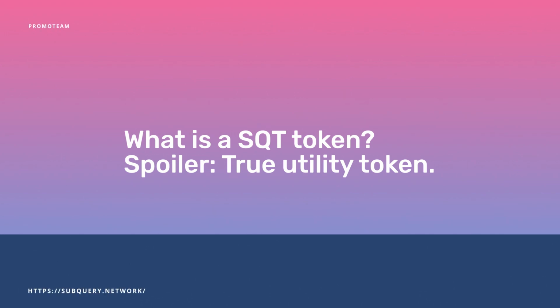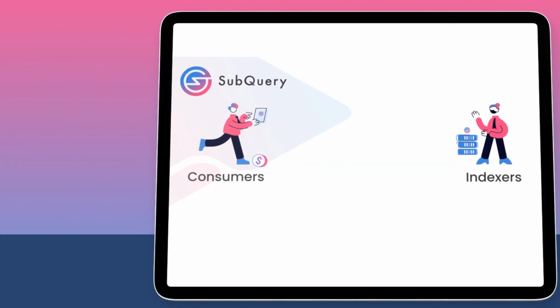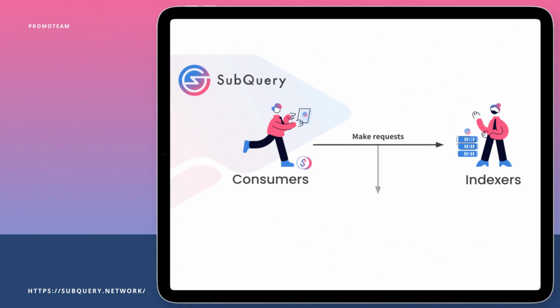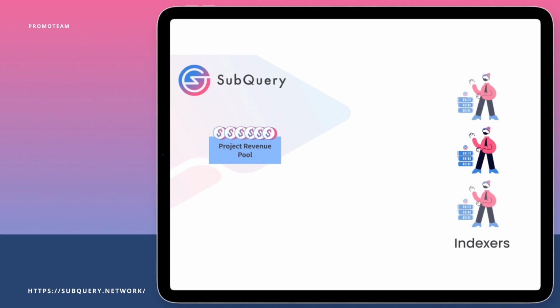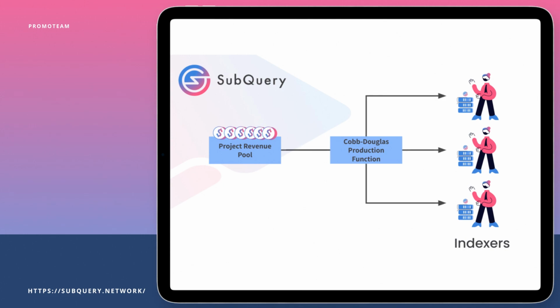What is the SQT token? Spoiler, true utility token. In the first place, the SQT token will be used for powering the network, providing incentives and motivation for all network users. It's a value-sharing tool as well as a medium of exchange for transactions within the SubQuery network. For consumers, the SQT token is the main form of payment for provided service by indexers. For indexers, the SQT token is a reward and economic benefit for providing data services, as they need to have their own hardware, set it up correctly, and launch SubQuery services.